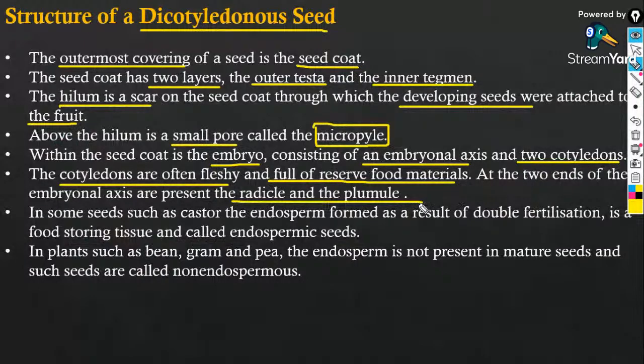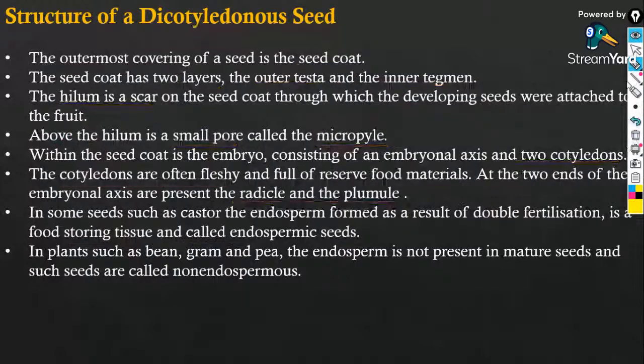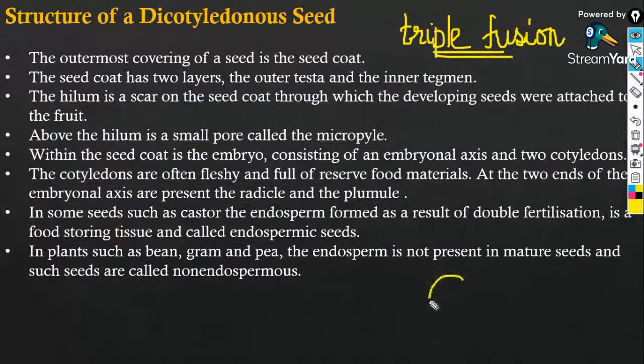Guys, I have told you about the triple fusion when we discussed the flower, right? Double fertilization happens inside the ovule, inside the ovary.